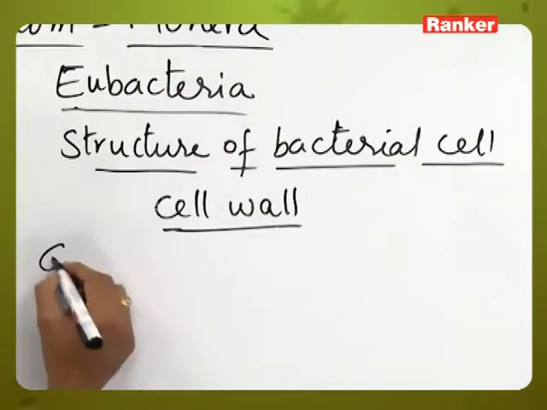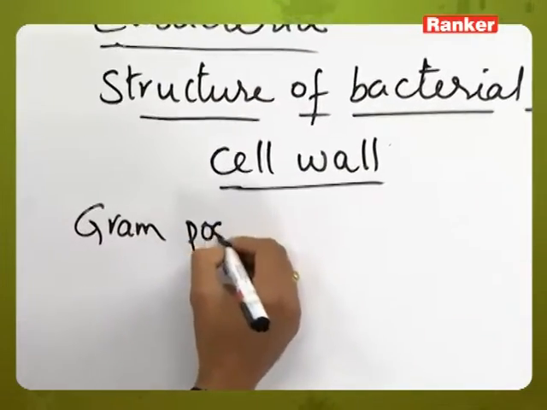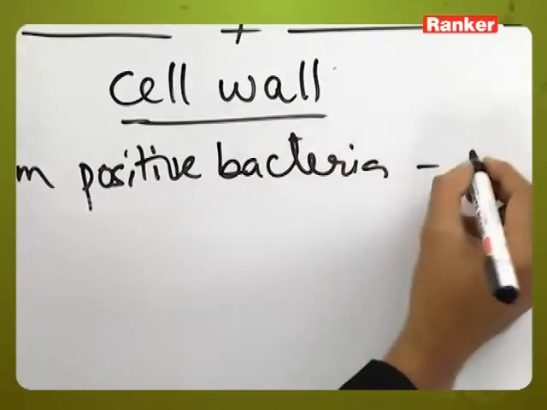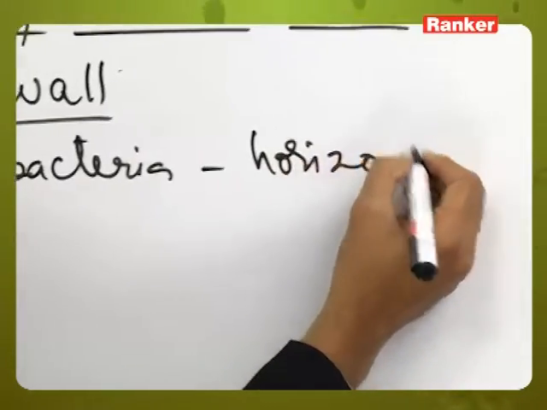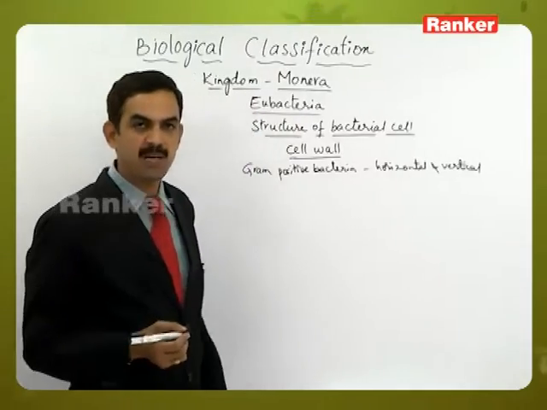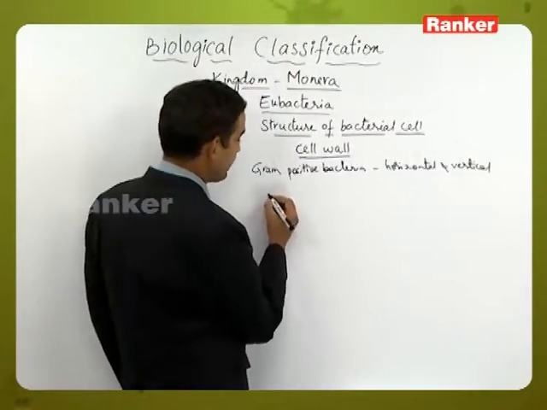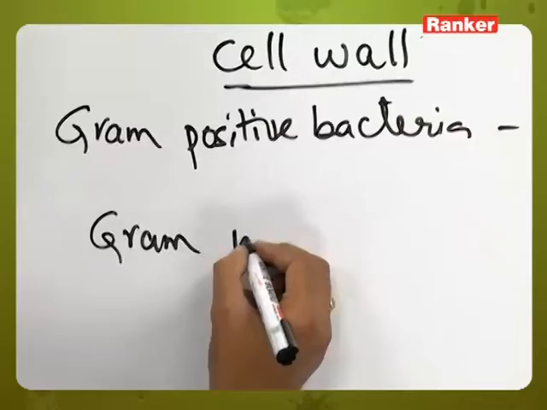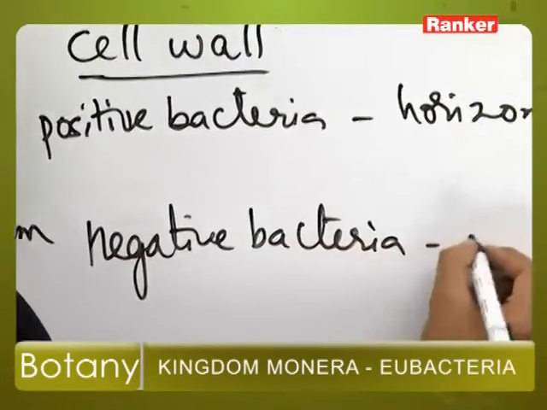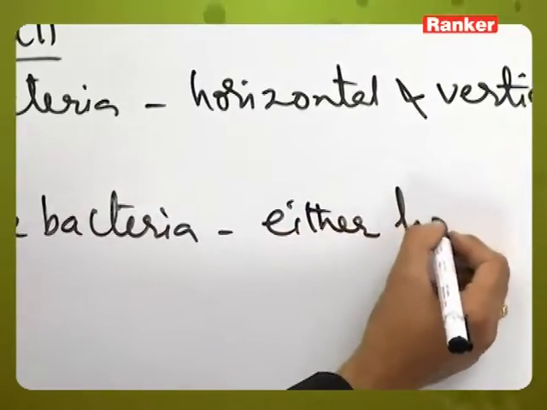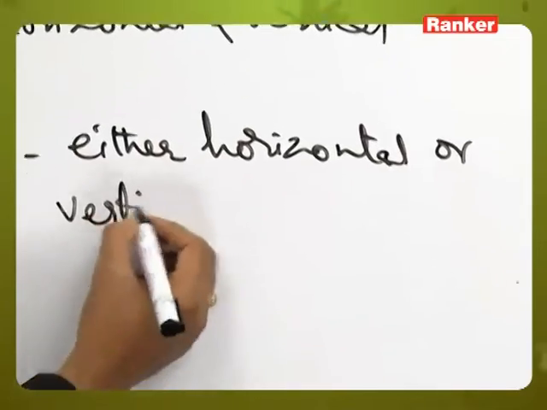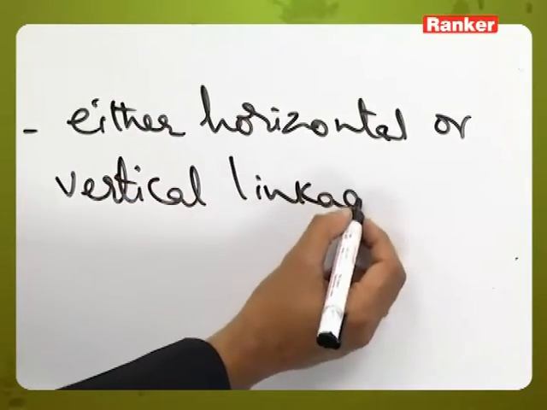Here in the Gram positive bacteria, they have both horizontal and vertical linking with the help of the peptide or the glycosidic bonds, whereas in the Gram negative bacteria, either horizontal or vertical, any one type of linkage is present.